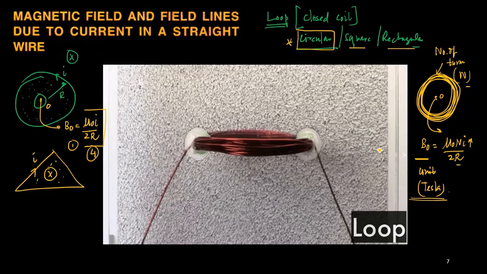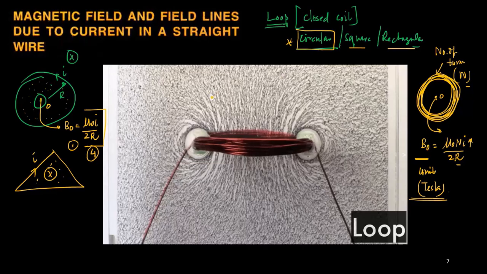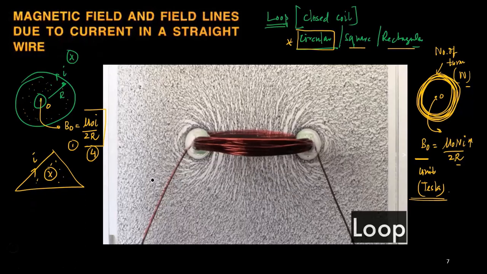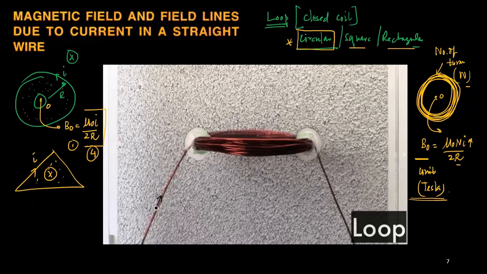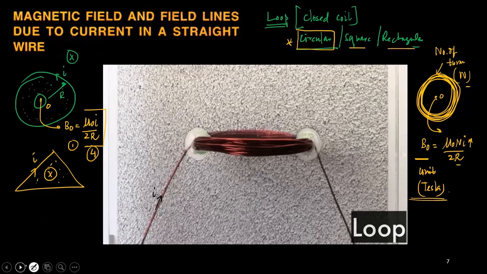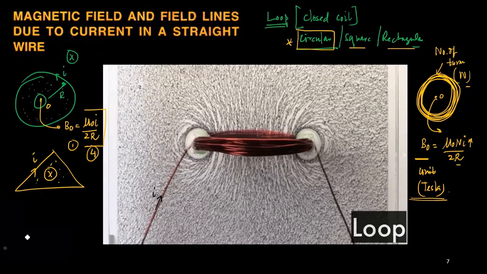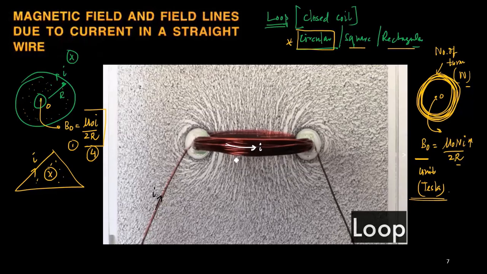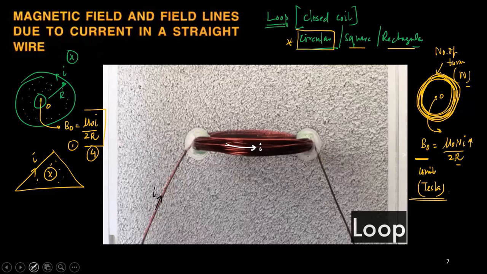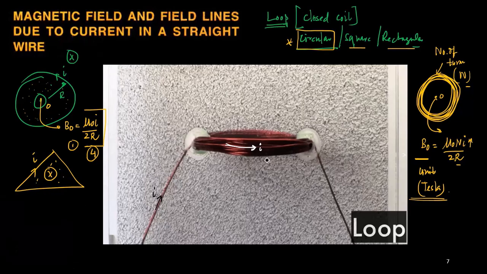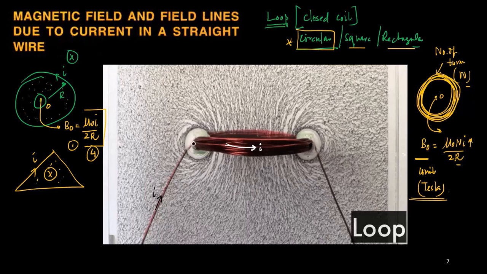Now let us go for one experiment. Let us say I took the same coil and I allow the current to flow through this wire in this direction, and the current flows along this loop in this direction. So what you can see is that from this point the current is entering the plane, and from this point the current is coming out.